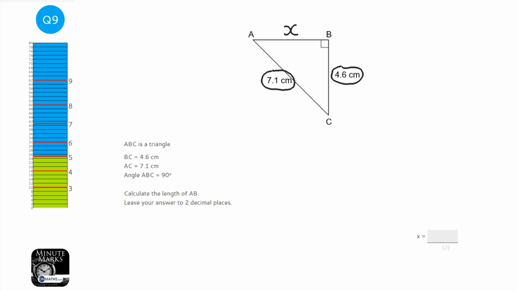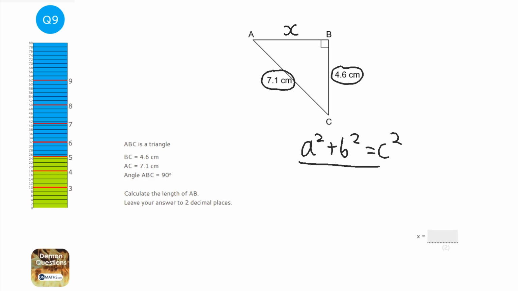So when we use Pythagoras, there are two methods that I know of to work it out. There's the algebraic method, which is a squared plus b squared equals c squared, and that's absolutely fine to use. I'm not going to use that method because if you're happy using that method, go on, use it, not a problem. The only thing to remember about that method is that c must be the hypotenuse.